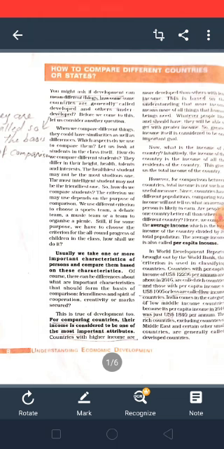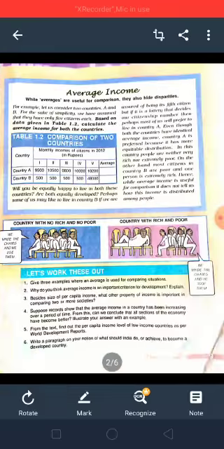According to the World Bank, this criterion, that is per capita income, is used in classifying countries. Countries with per capita income of US dollars 12,236 per annum and above in 2016 are called rich countries, and those with per capita income of US dollars 1,005 or less are called low income countries. India comes in the category of lower middle income countries because its per capita income in 2016 was just US dollars 1,840 per annum.